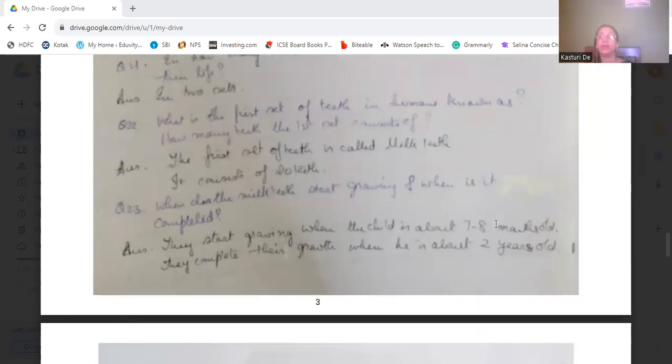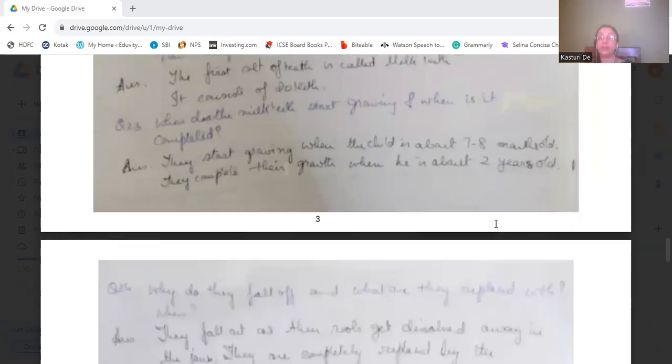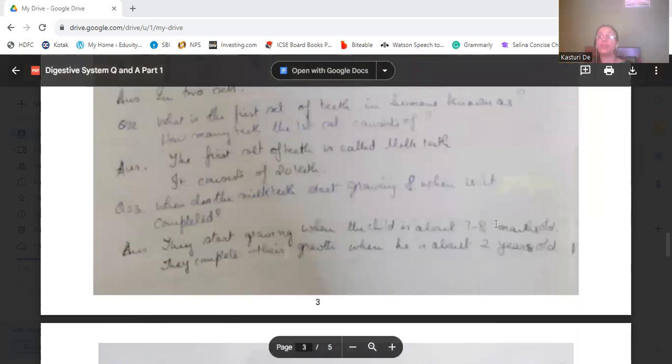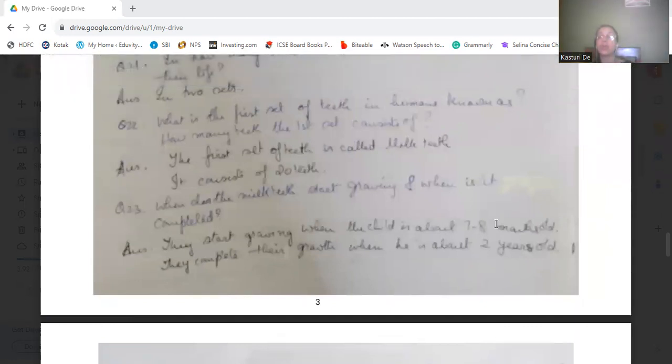Okay, then when do the milk teeth start growing and when is it completed? They start growing when the child is about 7 to 8 months old. Okay, and they complete their growing when the child is about 2 years old.